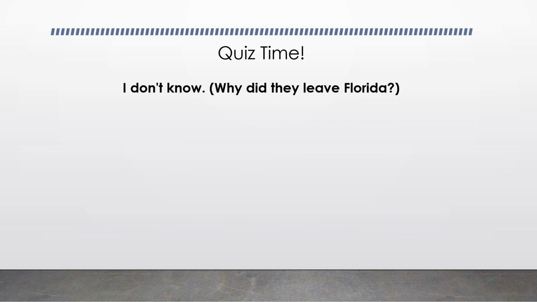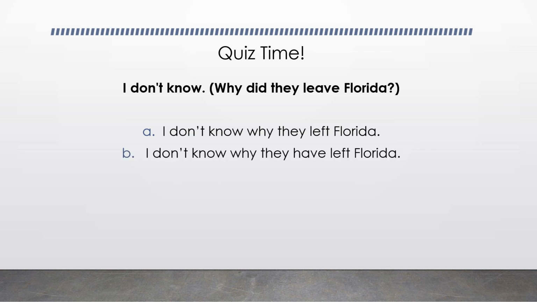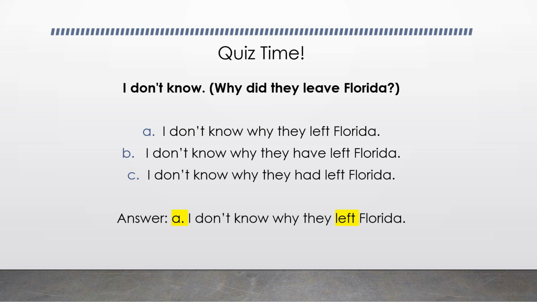I don't know. Why did they leave Florida? I don't know why they left Florida. I don't know why they have left Florida. And I don't know why they had left Florida. Remember, the independent clause is in present tense. And the answer is A. I don't know why they left Florida.